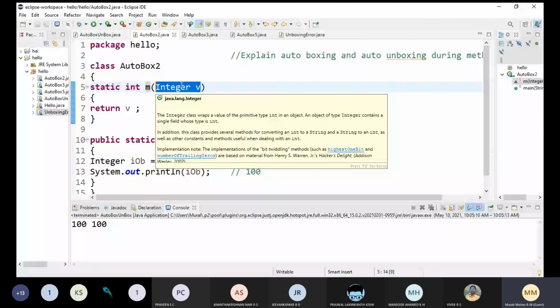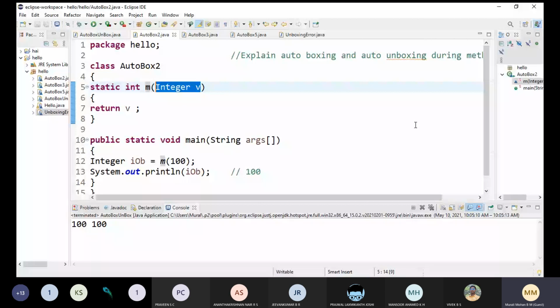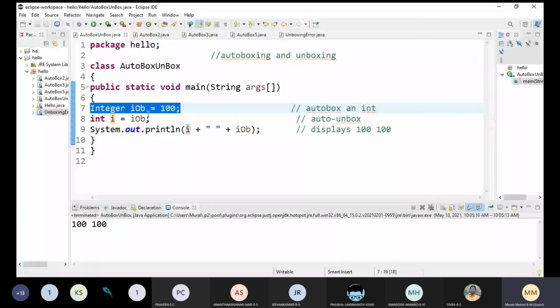What is happening here? Kindly respond, please. Auto boxing. Auto boxing is happening. Kindly observe this example. With the previous example, what is there? Integer iob is equals to 100, right? Whereas in this one, we are taking integer v is equals to 100.